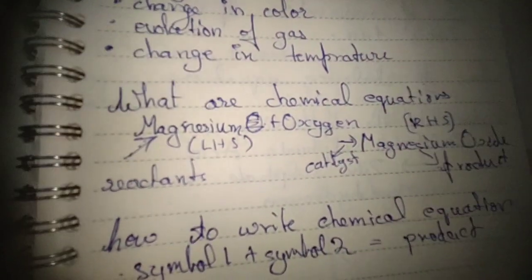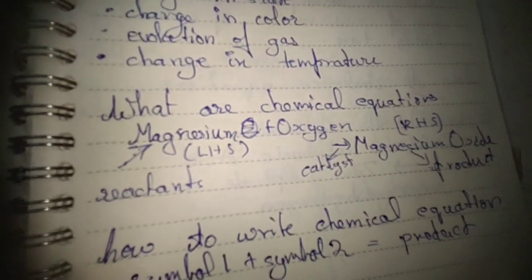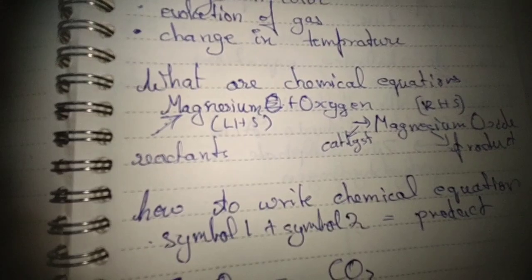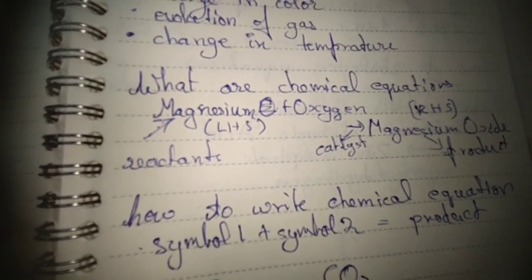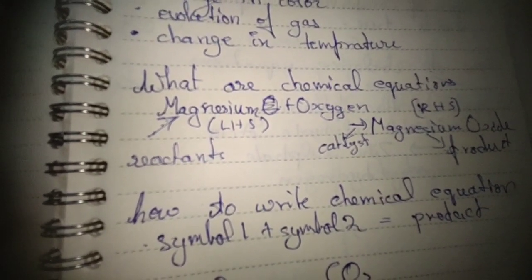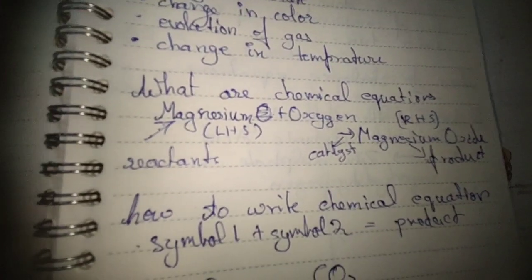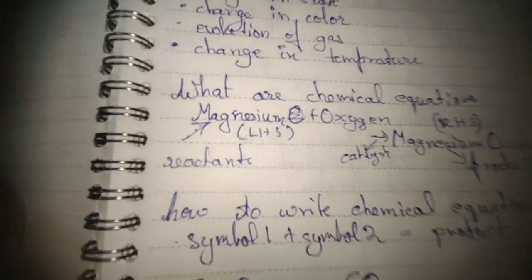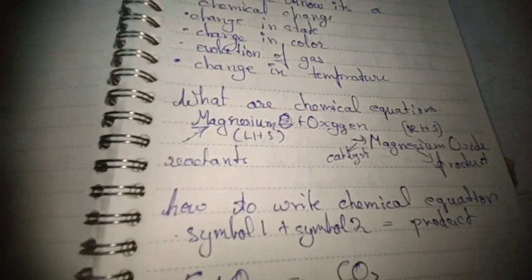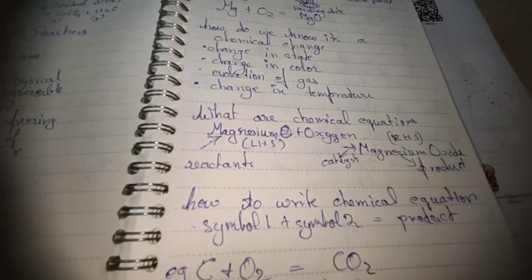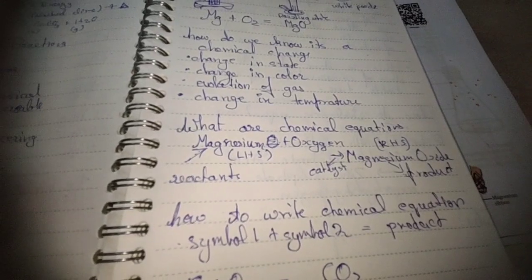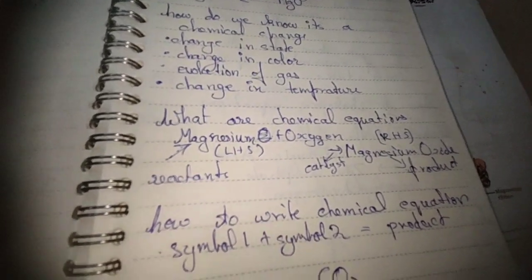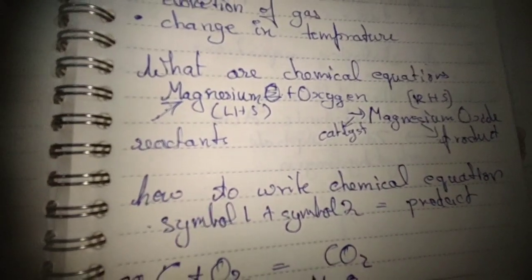What are chemical equations? Now we are getting into the world of chemical equations, which introduce us to calculation of equations. But let's see what a chemical equation is. As we have learned, magnesium, hydrogen, oxygen, lithium, beryllium, fluorine, argon, neon, such are elements, right?